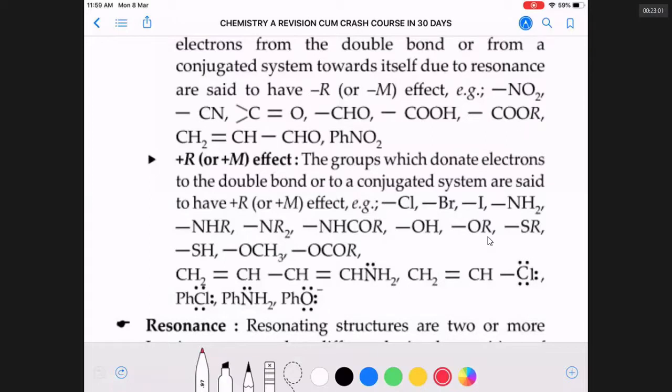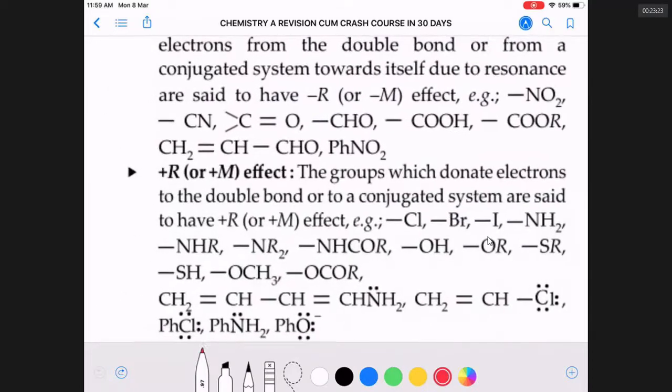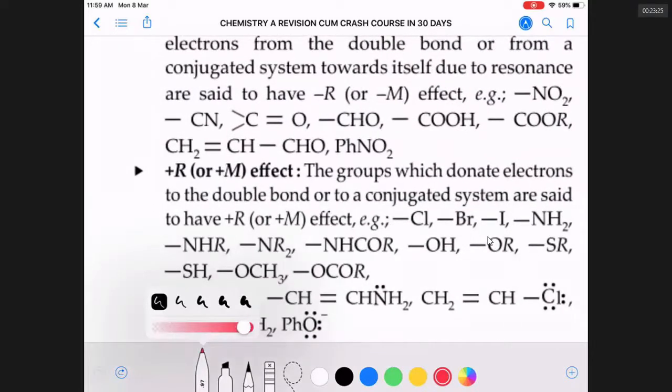NH2 is electron withdrawing by inductive effect because nitrogen is more electronegative than carbon. Groups more electronegative than carbon are electron withdrawing by inductive effect, but they are electron releasing if they have a lone pair of electrons. Nitrogen has a lone pair of electrons, so it is electron releasing by resonance.